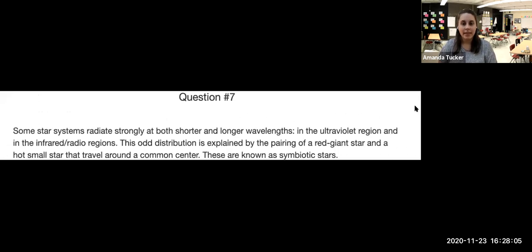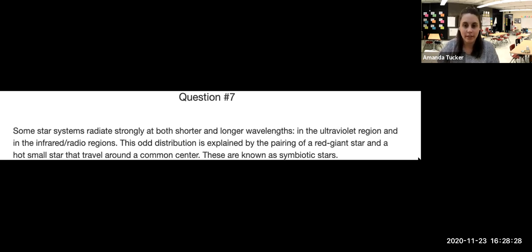All right, this next question: some star systems radiate strongly at both the shorter and longer wavelengths, in the ultraviolet region and in the infrared radio regions. This odd distribution is explained by the pairing of a red giant star and a hot small star that travel around a common center. These are known as symbiotic stars. So that would be part of the passage that you would read.